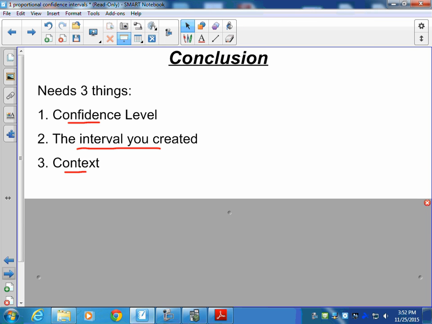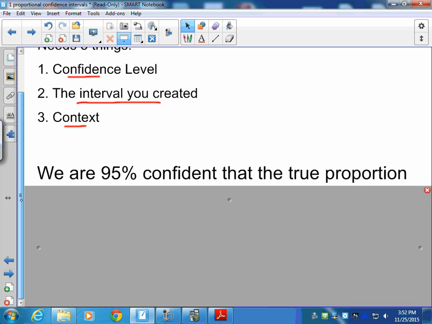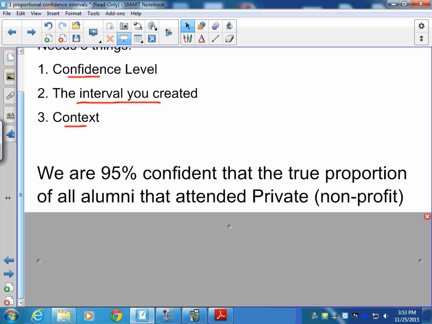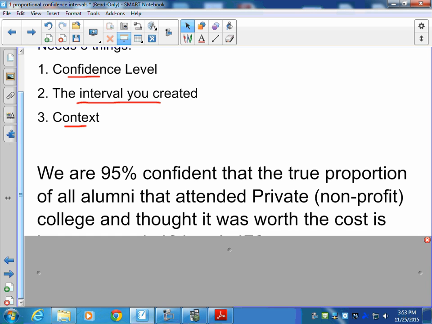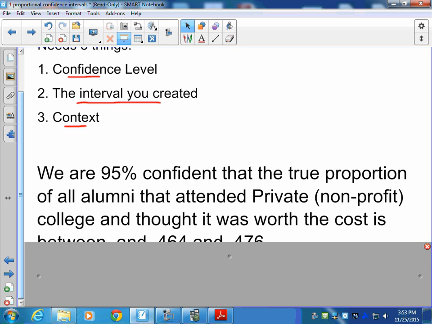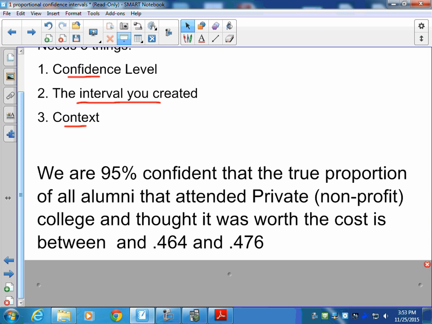So if we look at our answer here, we are 95% confident that the true proportion of all alumni that attended private, nonprofit college and university and thought it was worth the cost is between 0.46 and 0.47. So we're looking at that interval, gives us the range of values. If a person was reading this conclusion, they would know exactly what you did and what your solution was.